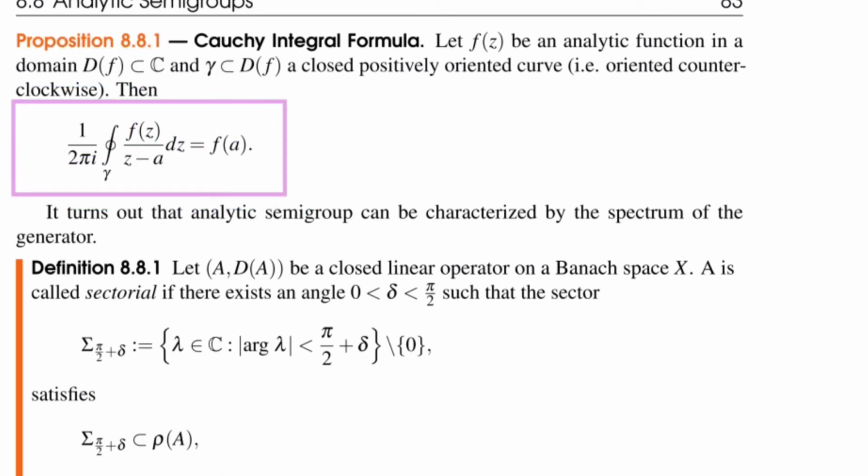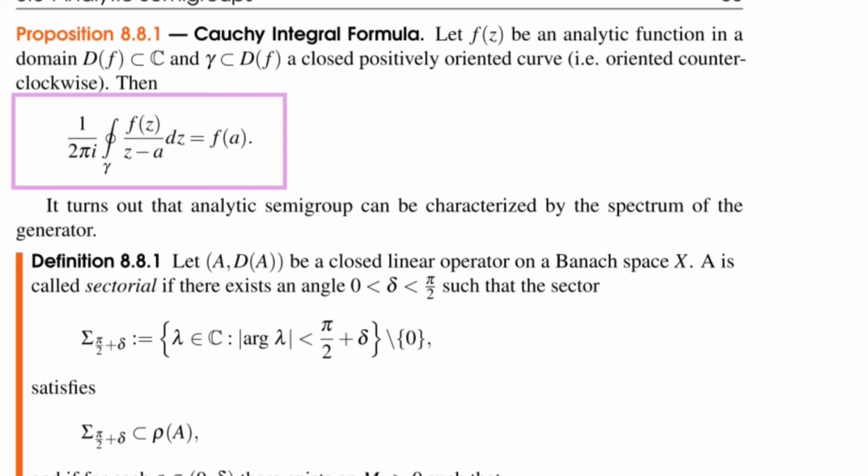So we assume f is an analytic function in a domain, D of f, in the complex plane. And then we consider a closed positively oriented curve, gamma, in the domain of definition. And we assume that the domain is convex. I didn't write this down, but I should. So that the curve is completely inside and doesn't go around poles or holes or anything of that sort.